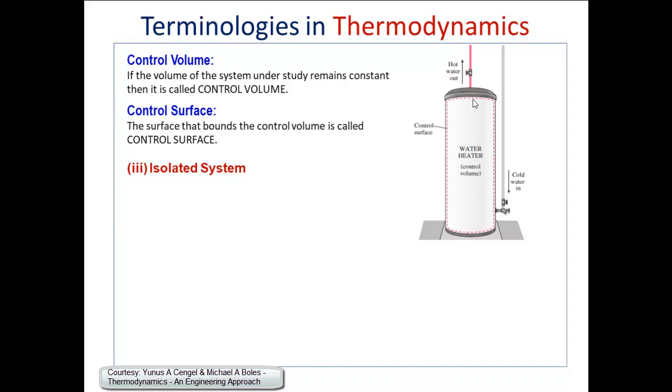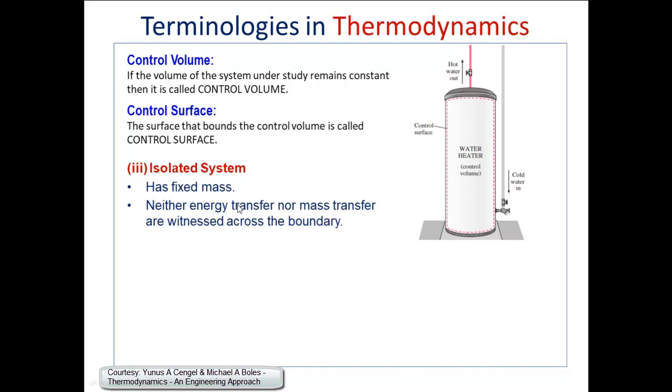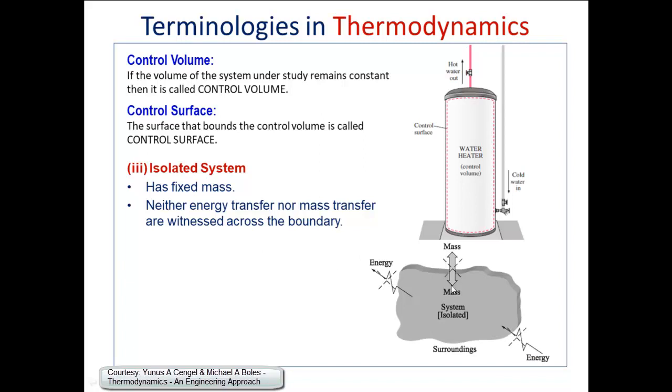Coming to the last type of system, we call this an isolated system. In this case, we will have a fixed mass. There is no mass transfer between the system and surrounding, and we are also not going to have energy transfer between the system and surrounding. That means if you consider this as an isolated system, there is no transfer of mass and no energy transfer between the system and surrounding.